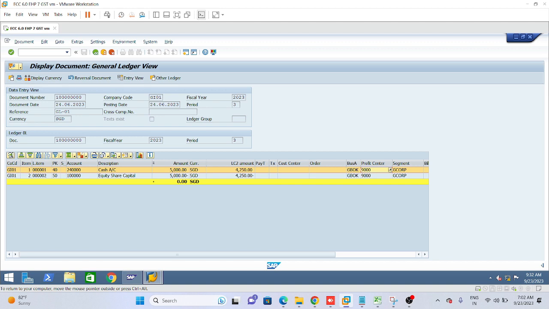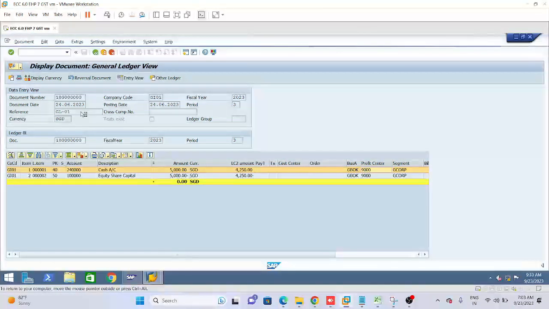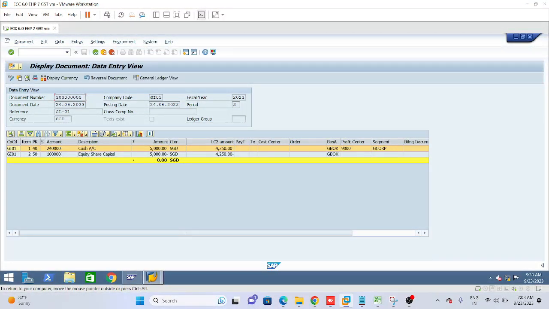For both the views we should have the document number, and we need to define it in the system. Then only can the system display in entry view and in general ledger view. Otherwise, how will the system display the data in general ledger view, until and unless we define the number ranges? That is why I am explaining this.